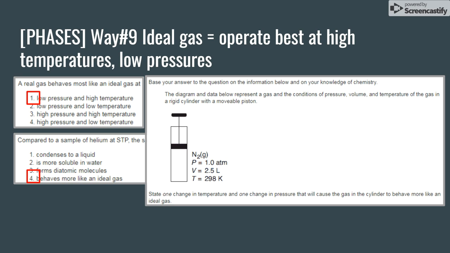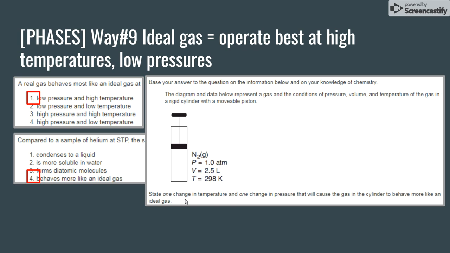Base your answer to the question on the information below and on your knowledge of chemistry. The diagram and data below represent a gas and conditions of pressure, volume, and temperature of the gas in a rigid cylinder with a movable piston. So here's this nitrogen gas, N2, inside this piston, and we can adjust the pressure by changing this piston, and it gives you initial values for pressure, P, volume, V, and temperature, T. Currently, this is at 1 atmosphere of pressure, 2.5 liters of volume, 298 Kelvin.